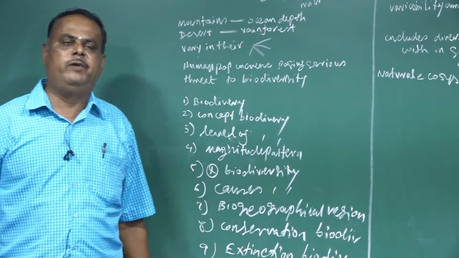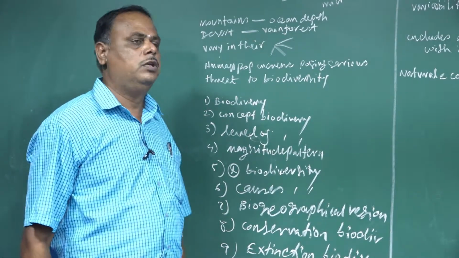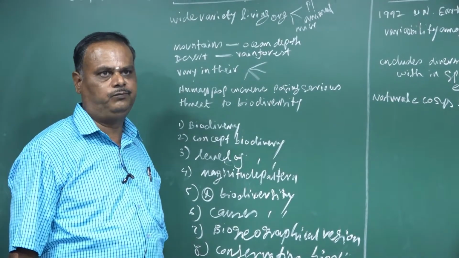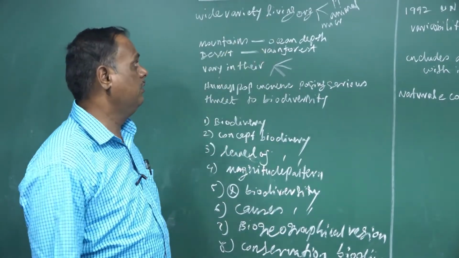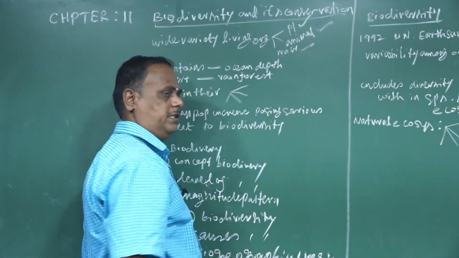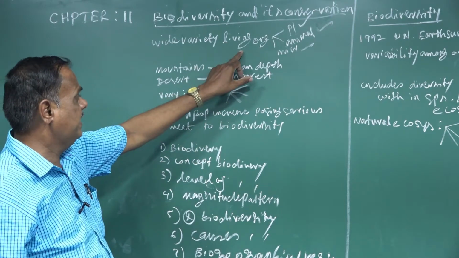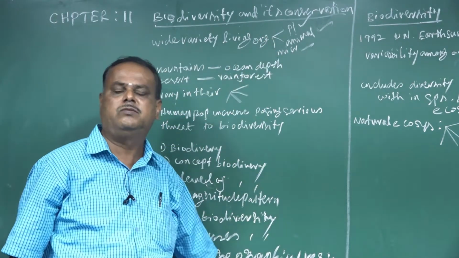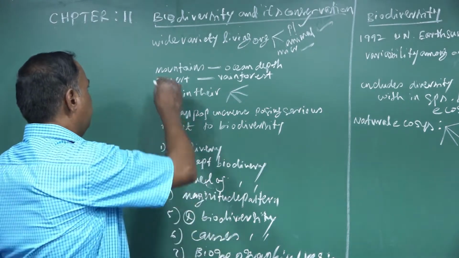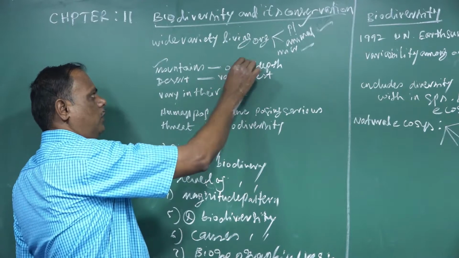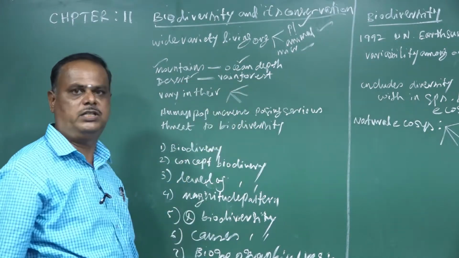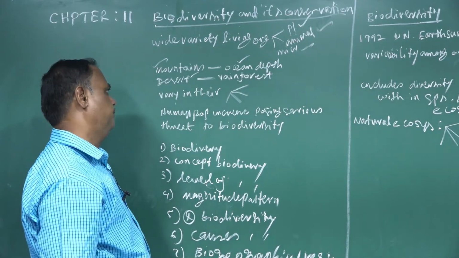Biodiversity is the wide variety of living organisms found on our earth. The wide variety of living organisms such as plants, animals, and also other microorganisms are found everywhere, starting from mountains to ocean depth. Some organisms are found in desert, some in rainforest. These are the areas where they are found.